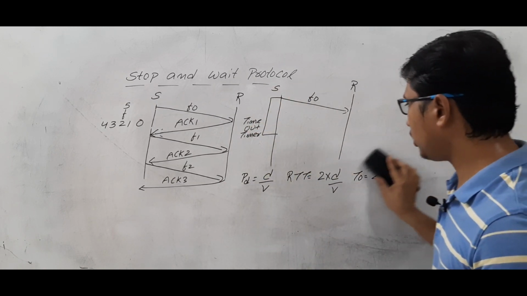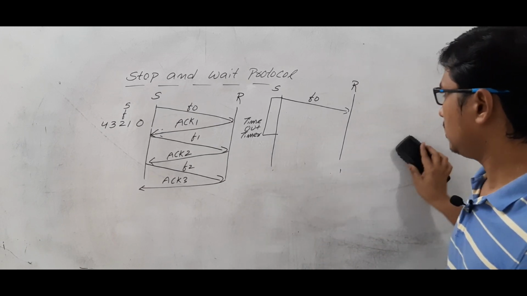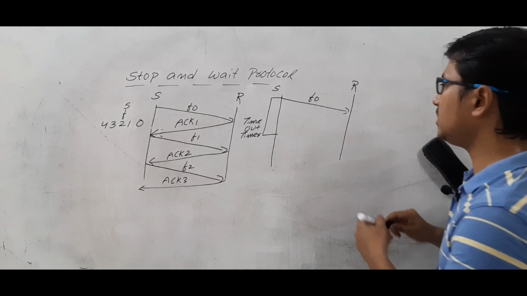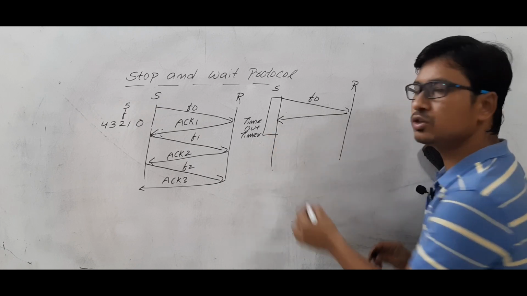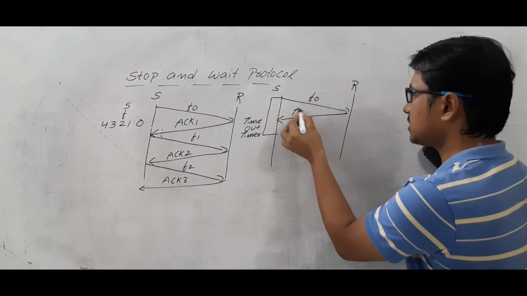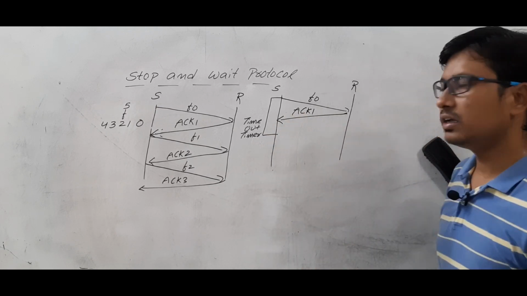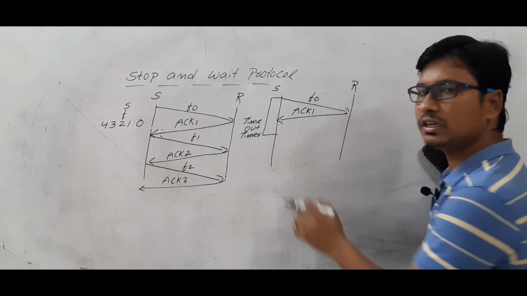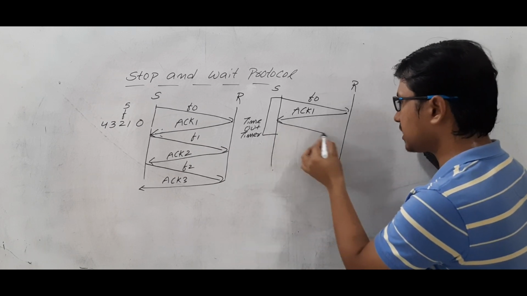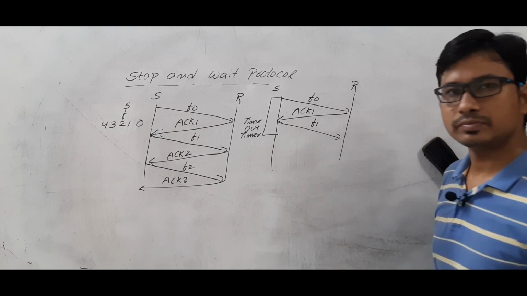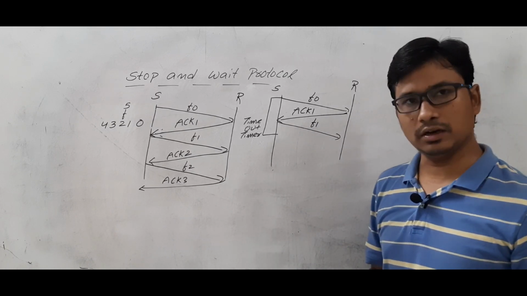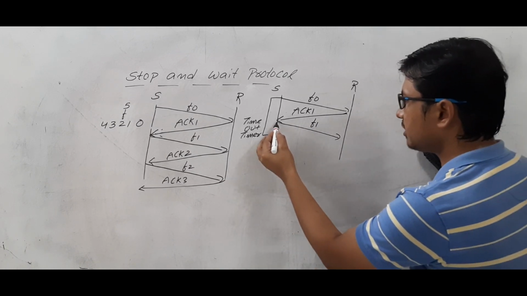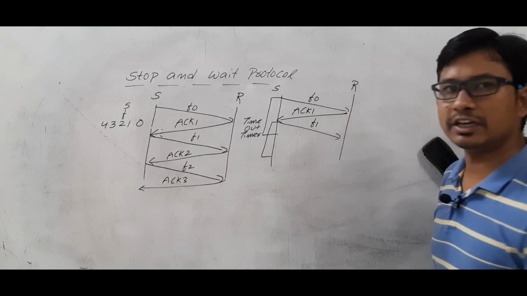Now if the acknowledgement for this packet comes within the timeout timer, it is okay. Let's take that it is sending ACK1. Then what will it do? It will not wait till the end of this time. It will send the next frame right here. Are you able to understand? Are you clear? Then again for this packet, it will keep a timeout timer.